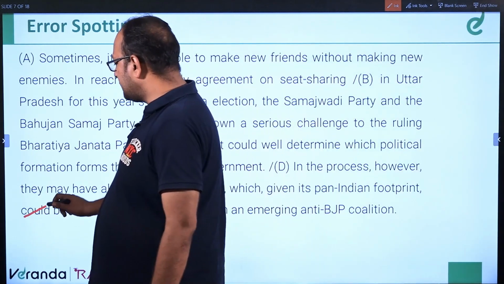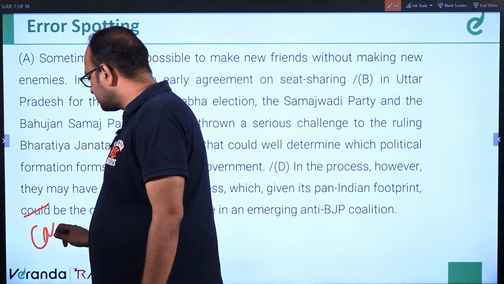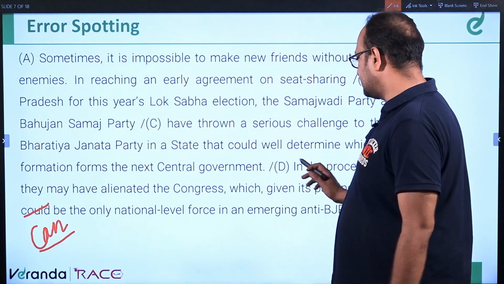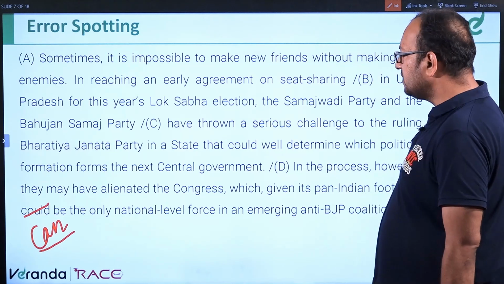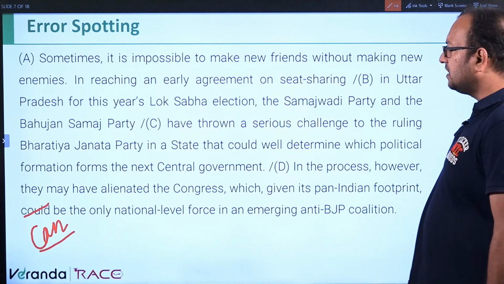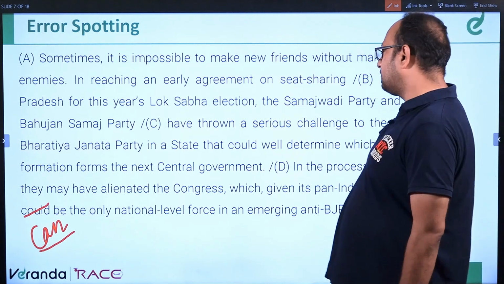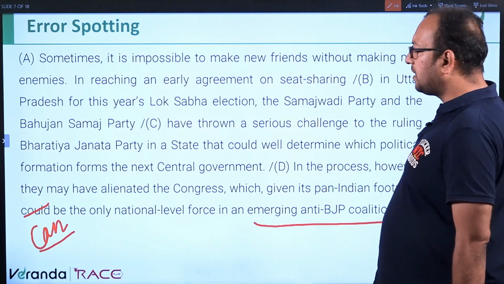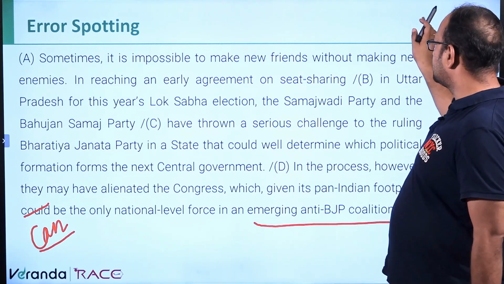So here the error is, it should be "can be". I'll tell you why. In the last part of the sentence, it is present tense. In the process, however, they may have alienated the Congress, which given its pan-India footprint, can be the only national level force in an emerging anti-BJP coalition. Clear? So error is in part D. Moving ahead to the next question.